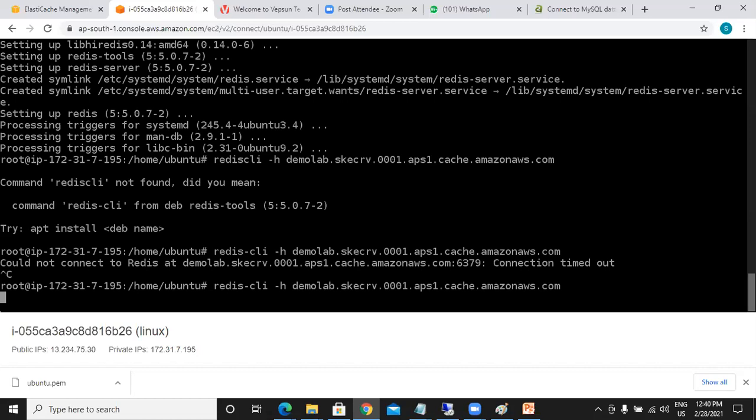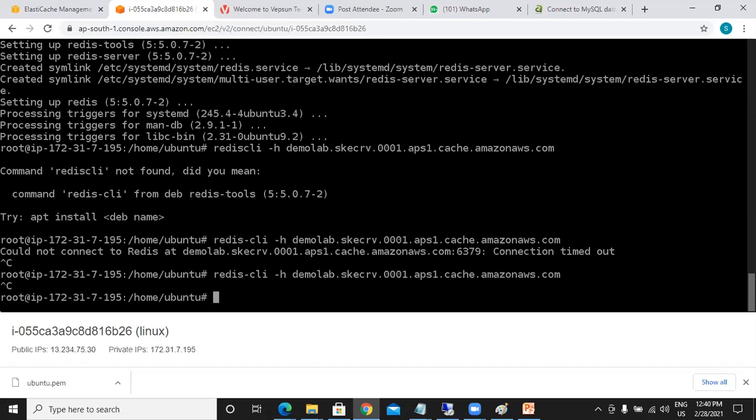Generally, it will not take that much time. It will take 2 to 3 minutes, but once it is connected, it will show you that Redis has been connected. We need to wait.